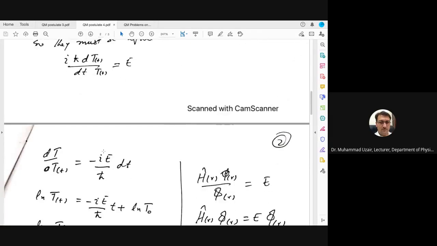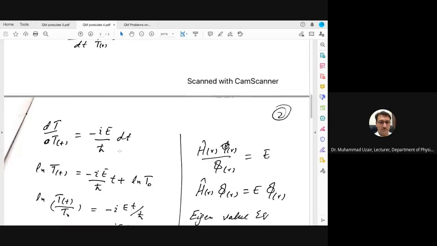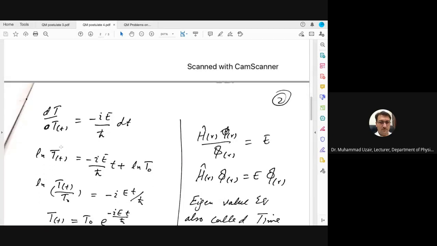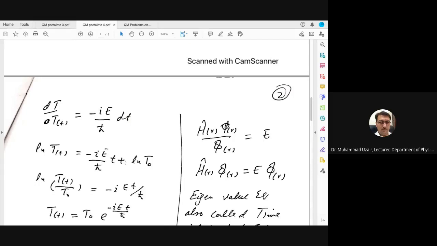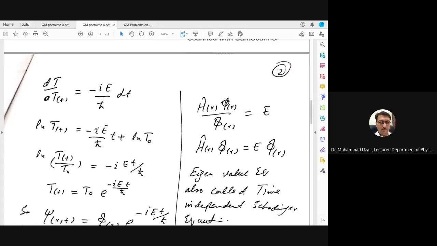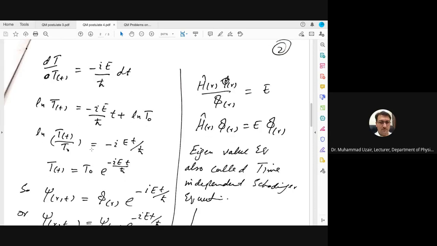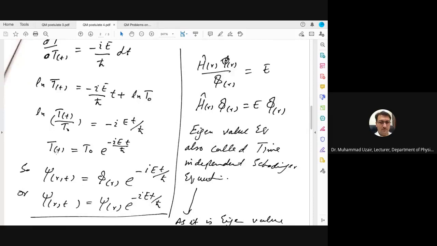On the right hand side it will be minus iota E divided by h cut into dt. So you can apply the integral on it. Solving through integral, you will get this equation, and then you can take the log on both sides. So T will be equal to T naught into e power minus iota Et divided by h cut.